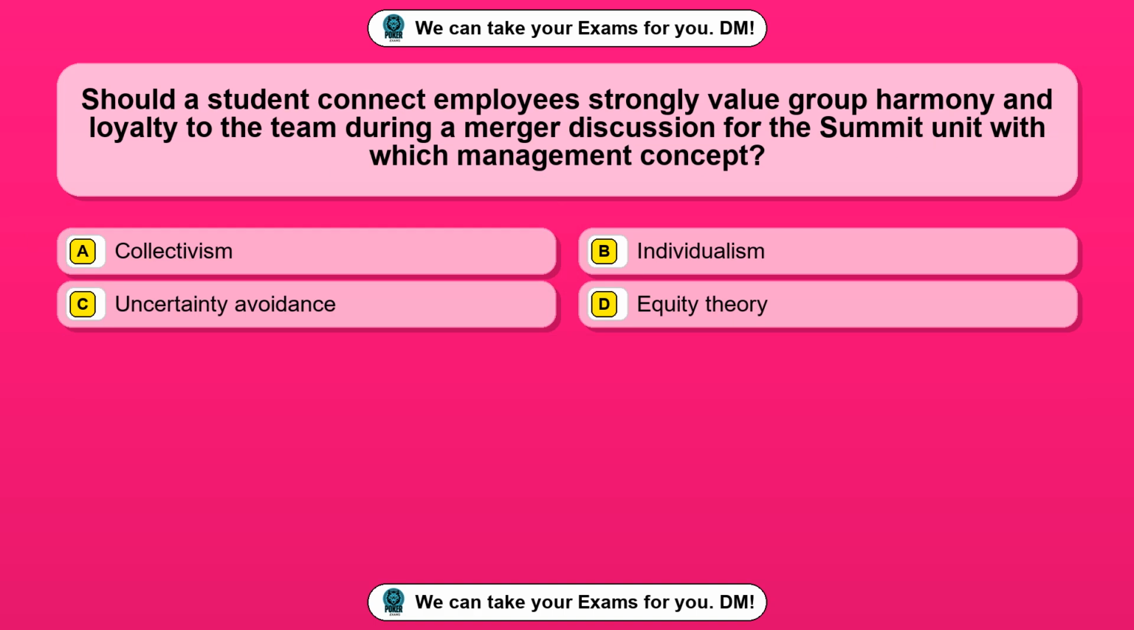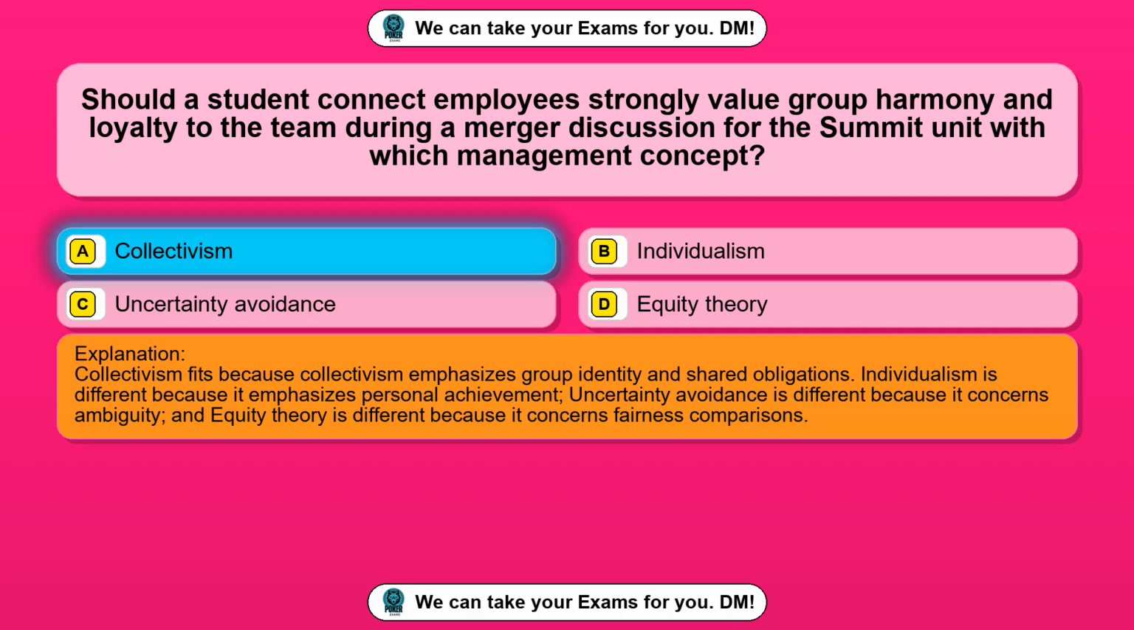Question 47. Should a student connect employees strongly value group harmony and loyalty to the team during a merger discussion for the Summit unit with which management concept? Option A, collectivism. Option B, individualism. Option C, uncertainty avoidance. Option D, equity theory. The correct answer is option A, collectivism.